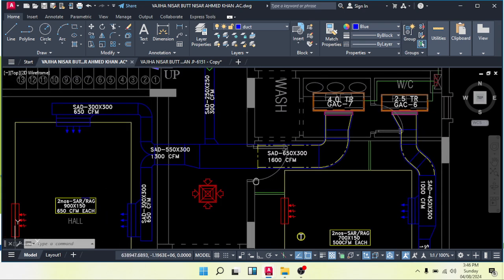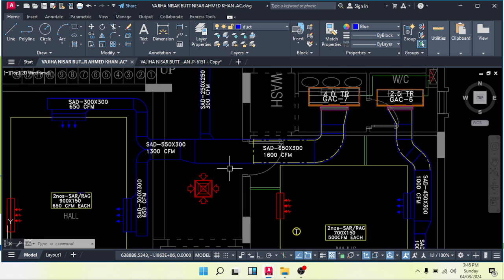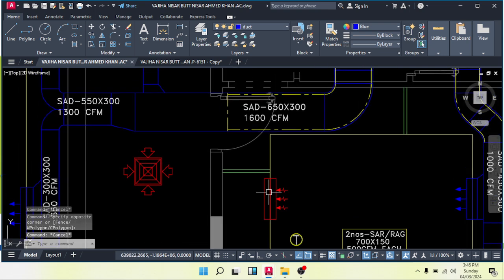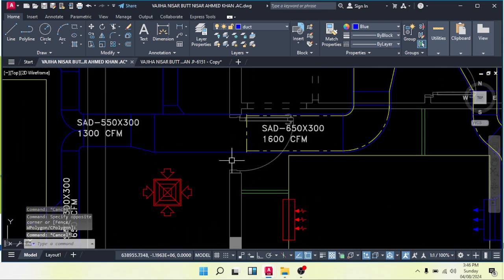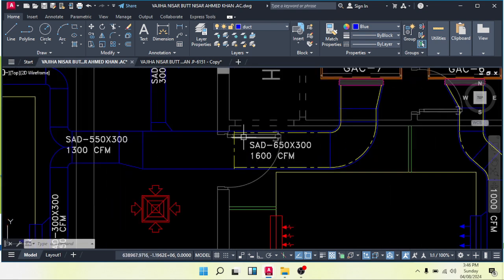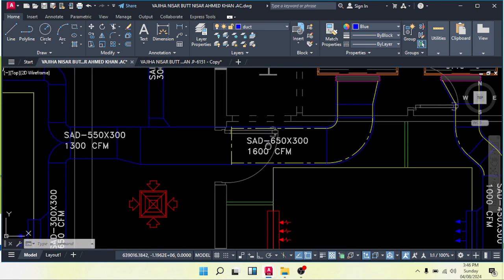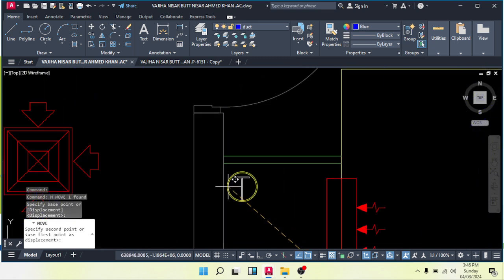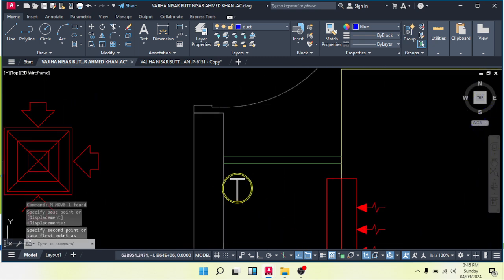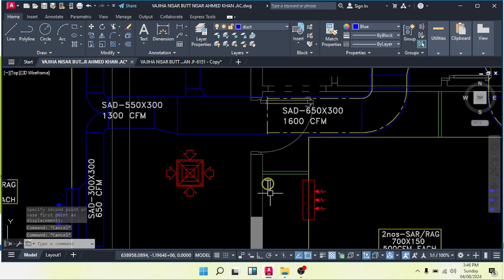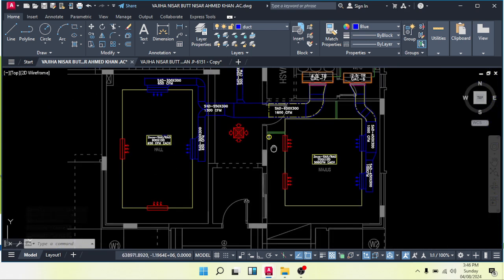Let me help you understand first. This is the entrance of the majlis. When you place the thermostat, keep in mind the entrance point. This is the entrance and the door will close to this side. So we will keep our thermostat on the opposite side of the closing. Our door is closing this side, so our thermostat will be this side. Okay, like this.